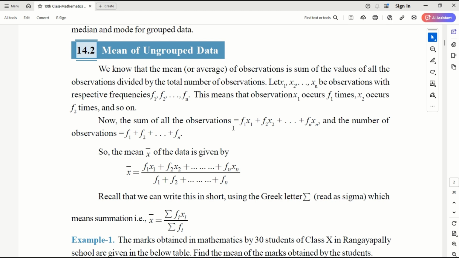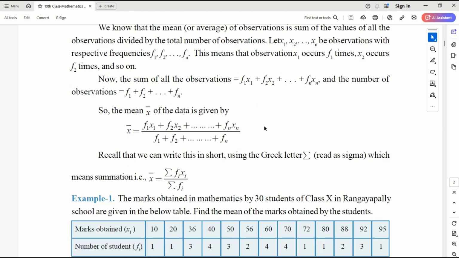Suppose group data is given in groups, and then frequency is given, then how do you represent the mean? If f is the frequency and x is the class or group, then the mean of the data is f1 x1 plus f2 x2 up to fn xn, divided by the sum of frequencies. We call it x bar.